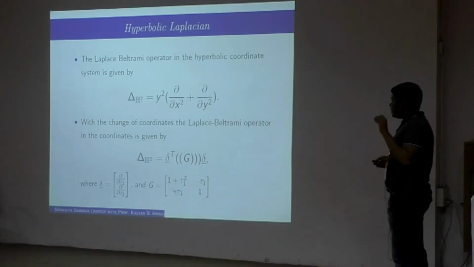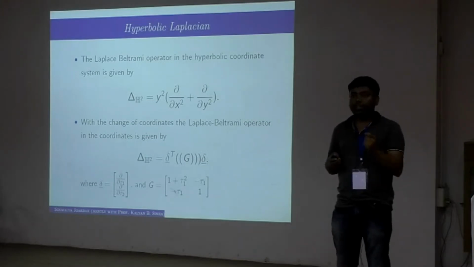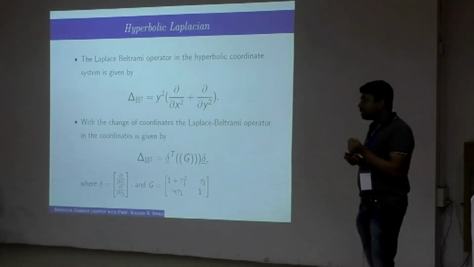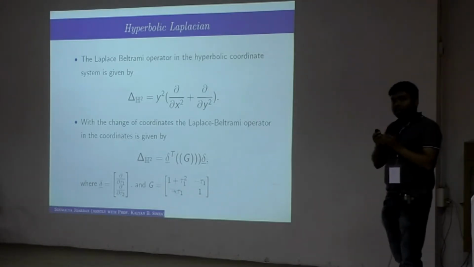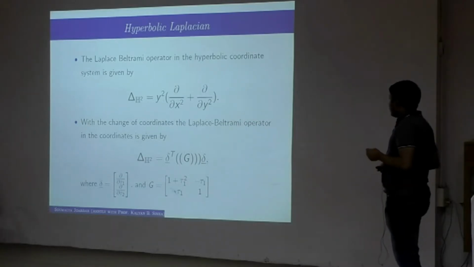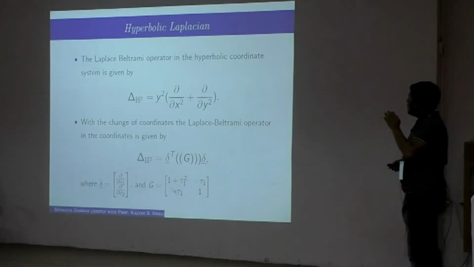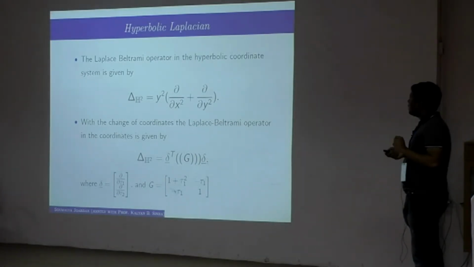But what we have in mind is that we want to study some geometric property of that algebra. So how do we study that? For that we have to look at some operator which can act as a probe to study some geometric quantity. So for that, what we have done is that we have defined some analog of the Laplacian on that algebra.